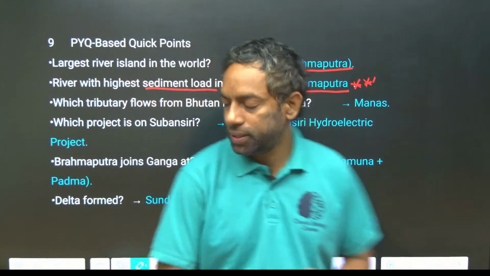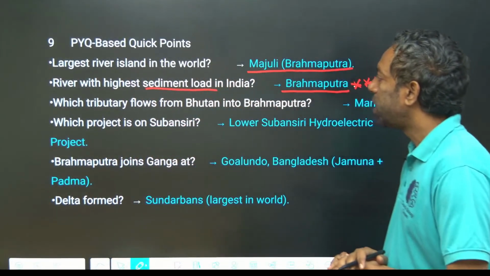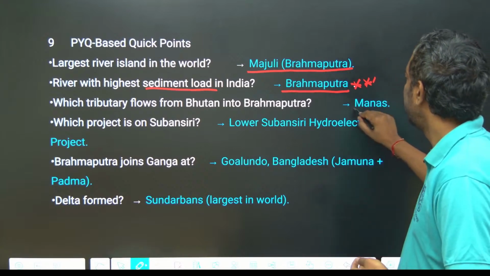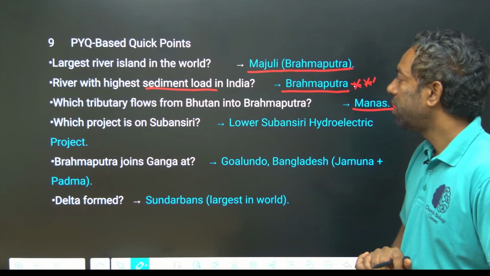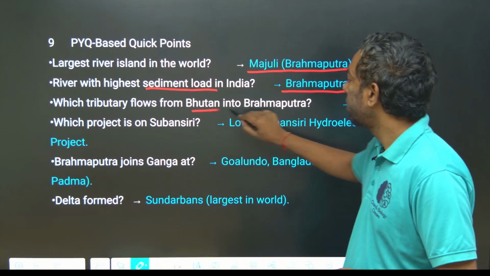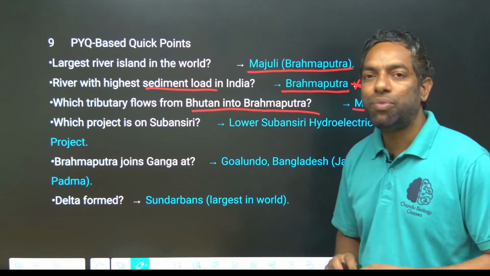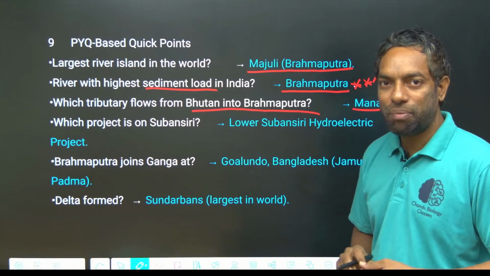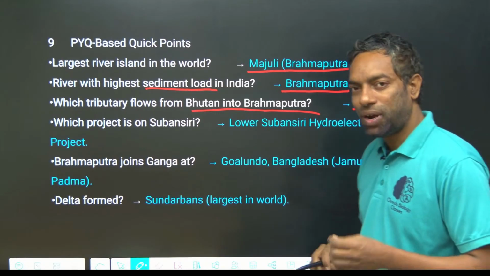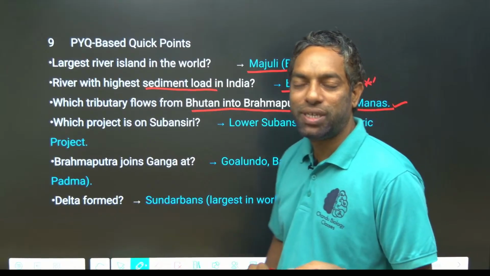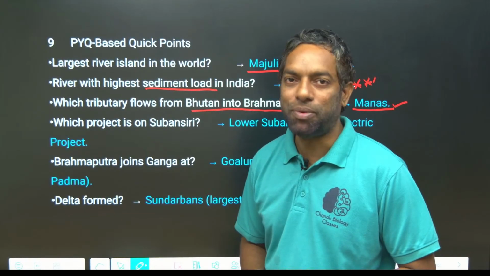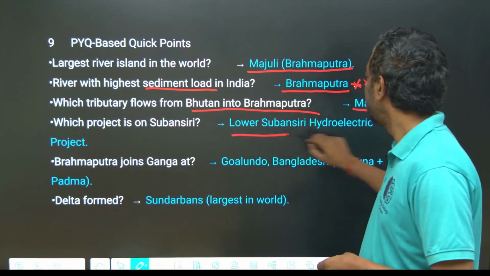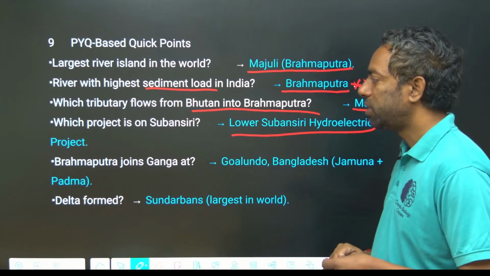Which tributary flows from Bhutan into the Brahmaputra? Manas. Manas originates in Bhutan and flows into the Brahmaputra, guys. This is important. Finally, it reaches the Brahmaputra. Which project is on the Subansiri? The Lower Subansiri hydroelectric project.